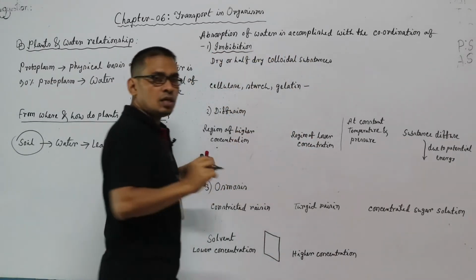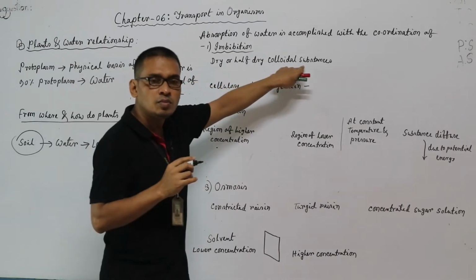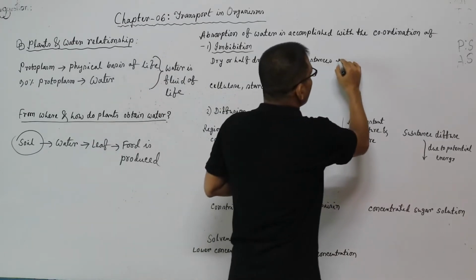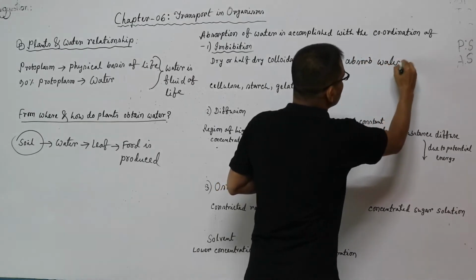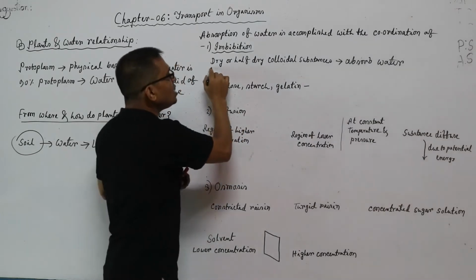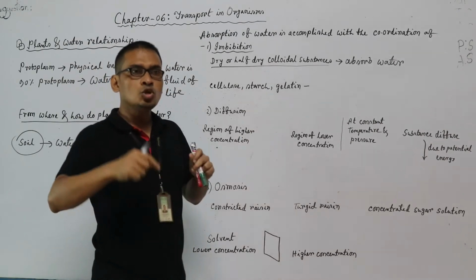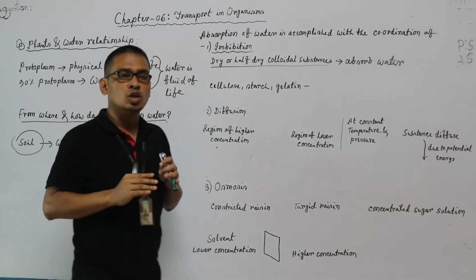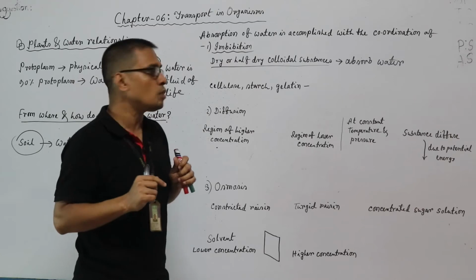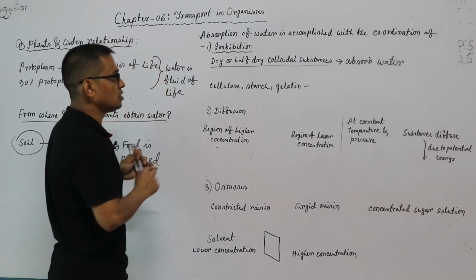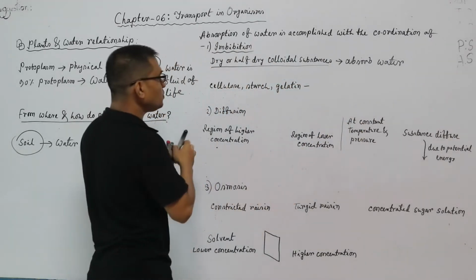First one, imbibition. You know, dry or half-dry colloidal substances absorb water. They are basically hydrophilic and hydrophobic. The substances which absorb water are known as hydrophilic substances, and the substances which are not able to absorb water are known as hydrophobic substances.